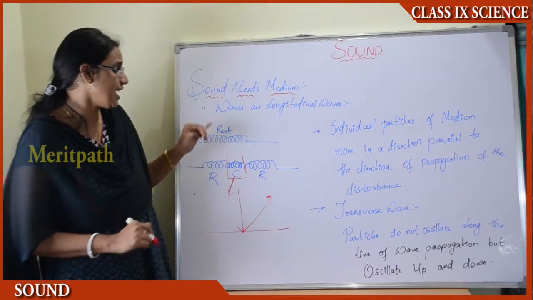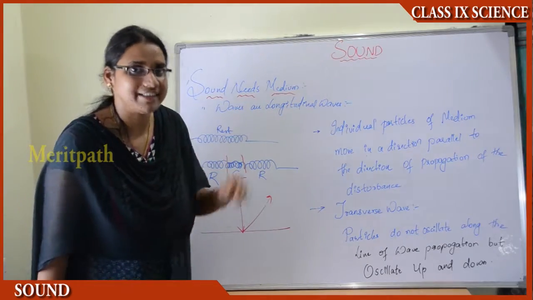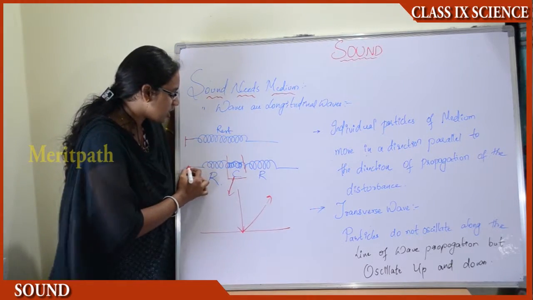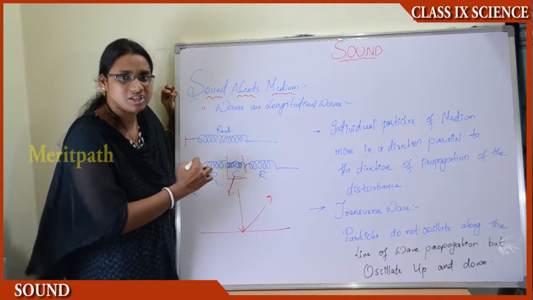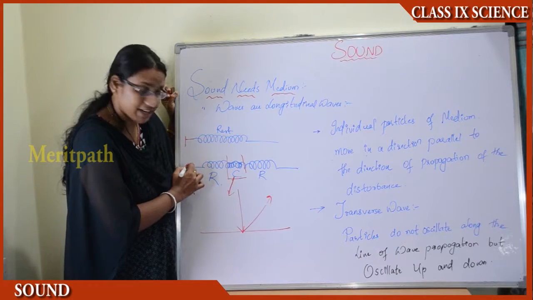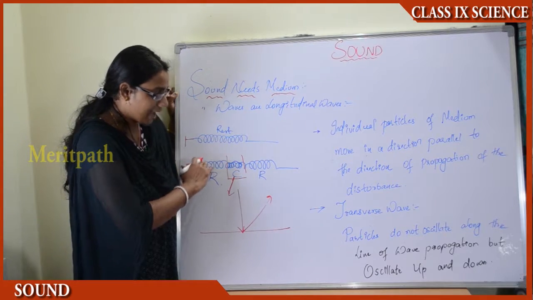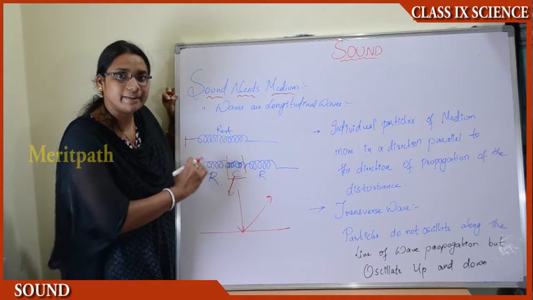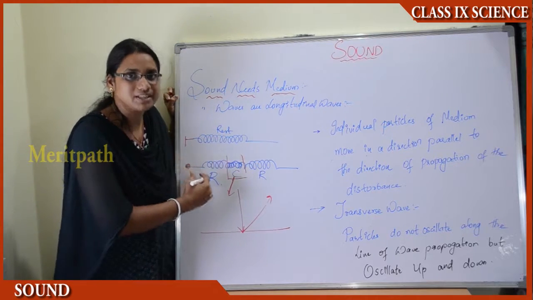Now let us see how the sound waves are travelled in the longitudinal way. That is, if at all there is any vibration or any disturbance or any compression during the starting position, that will be affected in the horizontal direction only for the remaining particles which are nearer to the spring.